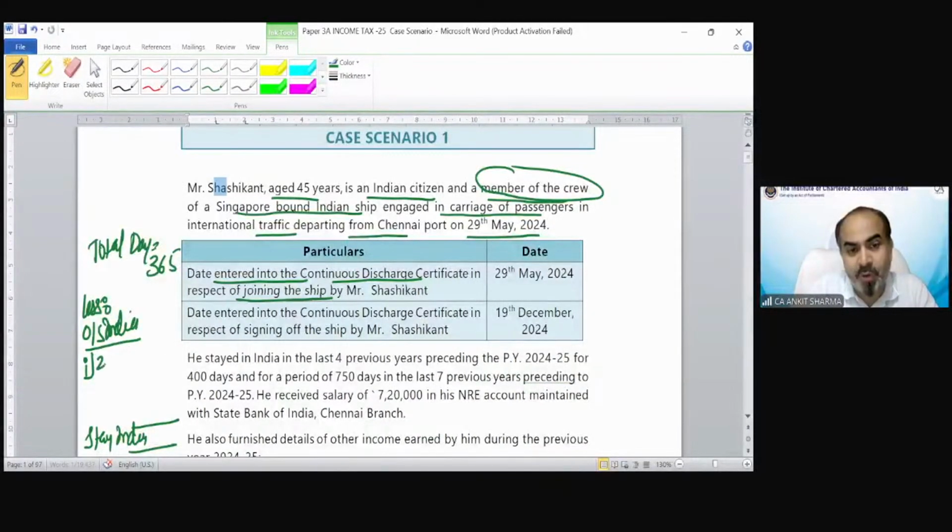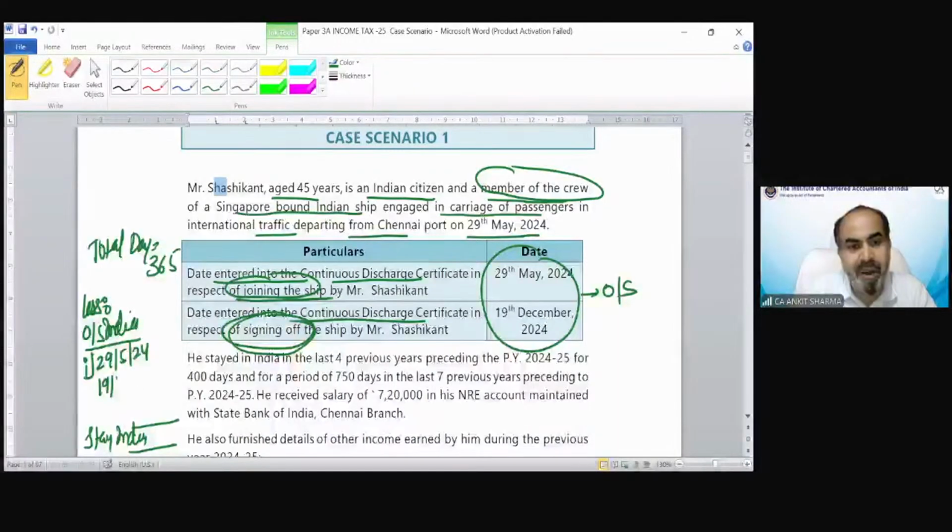From 29th May 24, you have to assume he is outside India till the date of the continuous discharge certificate in respect of signing off. So from 29th May 24 till 19th December 24, you have to calculate the number of days by including the day of joining the ship and the day of signing off as outside India. If you calculate all these days, the number of days would be 205.